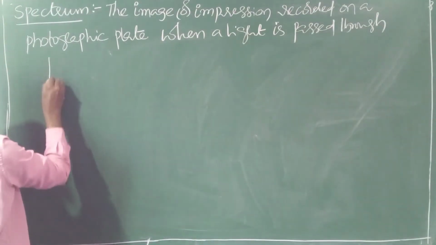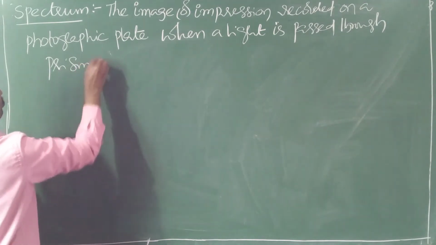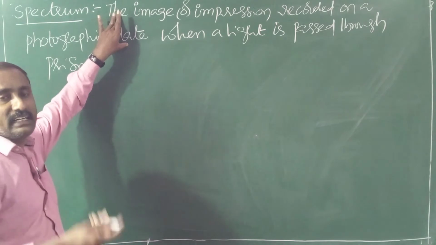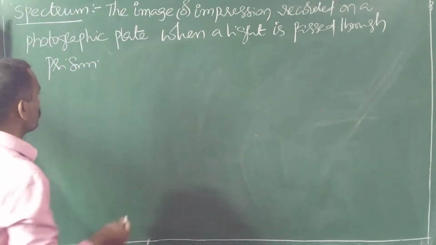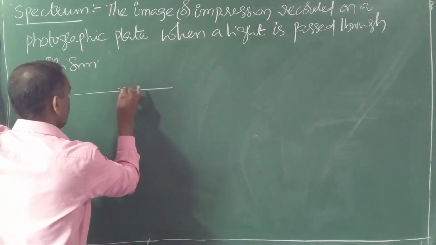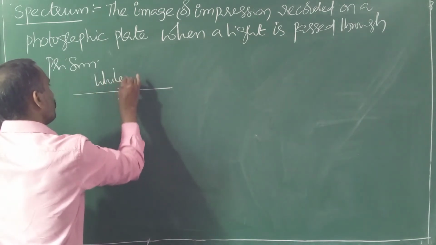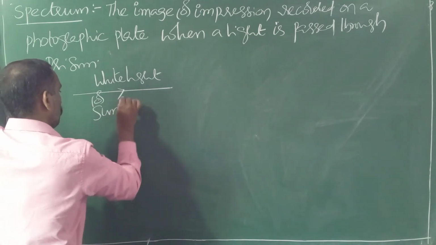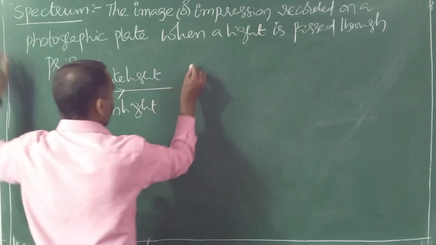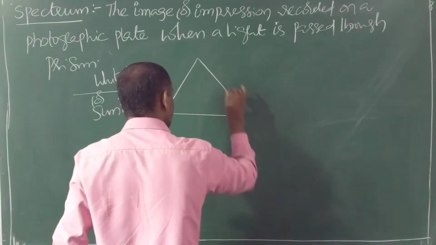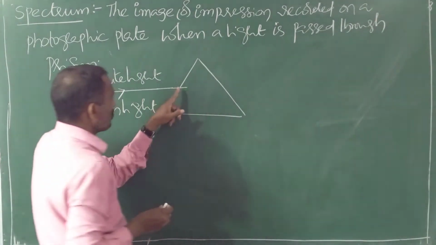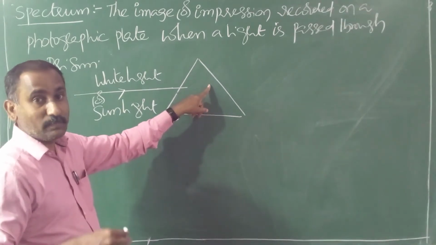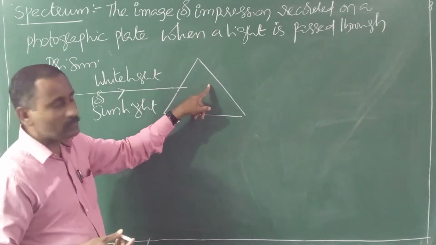Whenever a light, either white light, sunlight or any light from the bulb, is passed through the glass prism, this light undergoes dispersion. It splits. That splitting is nothing but dispersion.